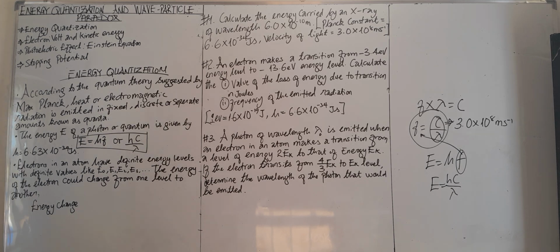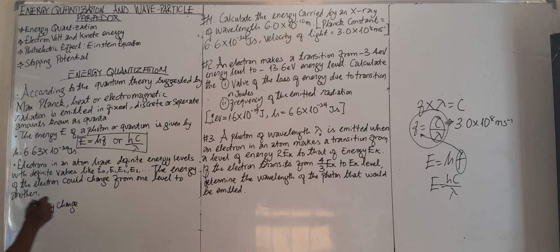Now, electrons in an atom have definite energy levels with definite values like E0, E1, E2, E3, and so on. The energy of the electron could change from one level to another. It can move from the ground state, which is E0, to an excited state, which can take the value of 1, 2, 3, or it can move from an excited state down to the ground state.